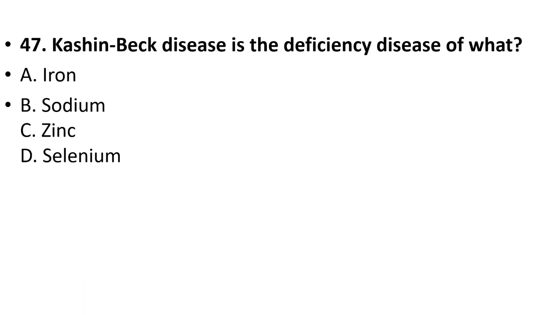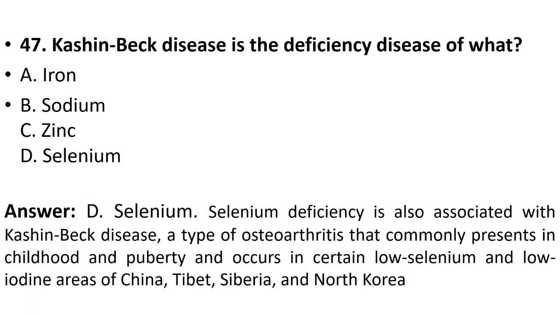47. Keshan-Beck disease is the deficiency disease of what? Iron, sodium, zinc, selenium. Here answer is option D, selenium. Selenium deficiency is also associated with Kashin-Beck disease, a type of osteoarthritis that commonly presents in childhood and puberty and occurs in certain low selenium and low iodine areas of China, Tibet, Siberia, and North Korea.